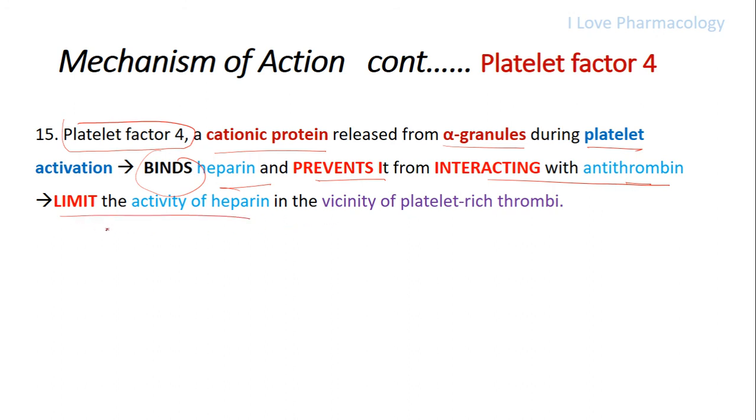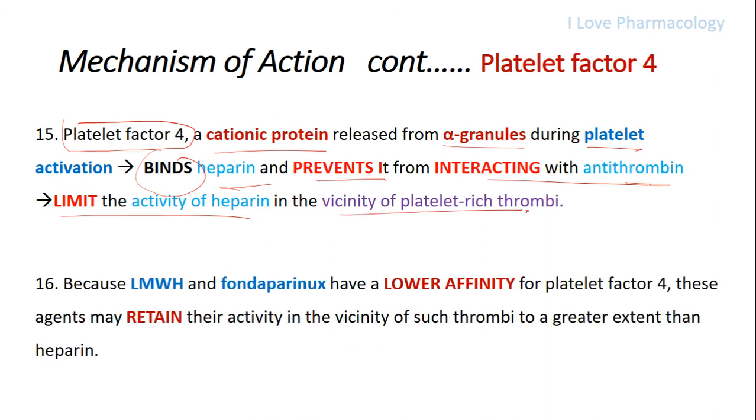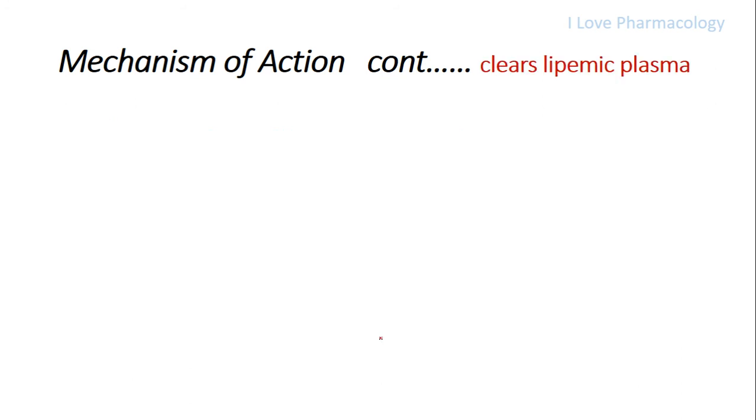So it limits the anticoagulant activity of heparin in the vicinity of platelet-rich thrombi. But remember, very important, low molecular weight heparin as well as fondaparinux have lower affinity for platelet factor 4. Thereby, they retain the anticoagulant activity even in the vicinity of such thrombi to a greater extent than heparin.